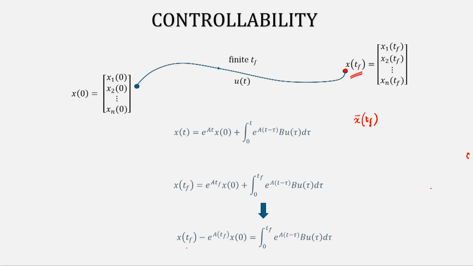Here x t f is the final position, e to the power of a t f will be known to you because a is the system matrix and t f is known to you, and x naught is the initial condition. So, the left hand side here is completely known to me. I am calling this left hand side x bar t f, and this is equal to the integral from 0 to t f of e to the power of a (t minus tau) b u tau d tau.